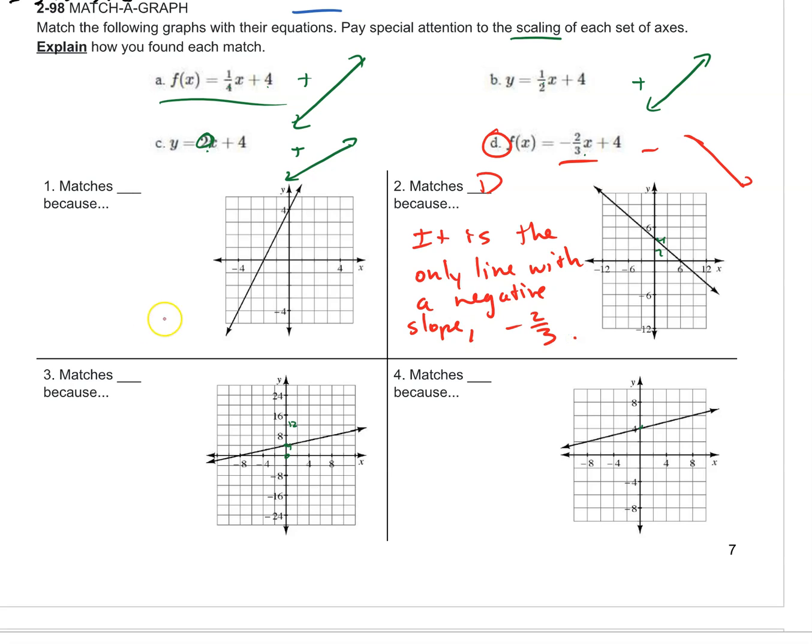All right, now let's check the others. Which one is the steepest? Well, it's kind of hard to tell because of the scaling, so we might just have to do this the manual way. Let's draw a slope triangle for this one. So that's 4. These are going by 1 and also by 1. So this makes it easy. That has a vertical distance of 4 and horizontal 2. So the slope is y over x. That's 4 over 2. 4 divided by 2 is 2. So obviously that has to be c because it's the only line with a slope of 2.